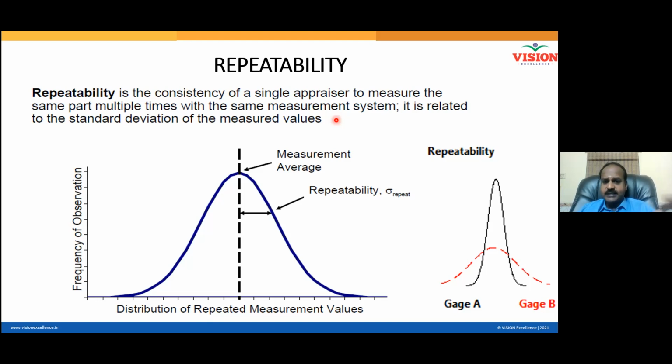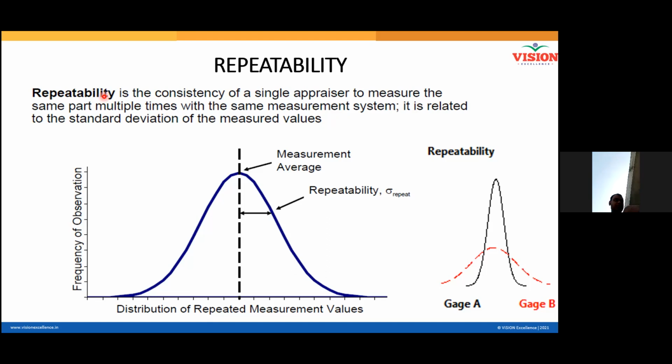Now tell me, is Pradeep consistent? Yes, consistent and precise, which means Pradeep's readings are repeatable. All the 10 readings are the same. I calculate the standard deviation. What will be the value of the standard deviation when you have the same number 10 times? The answer is 0. No deviation. When all the numbers are the same, it will be 0.